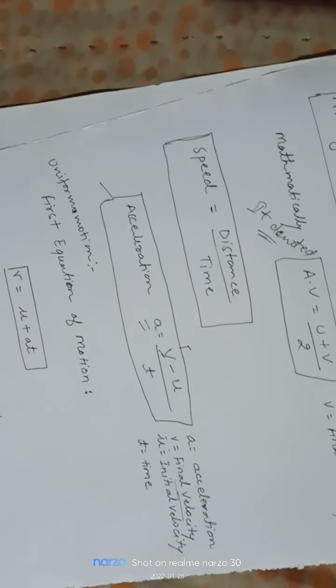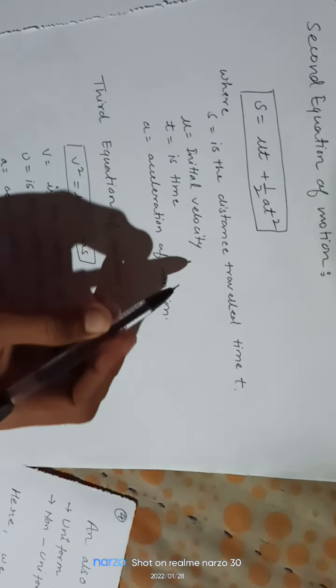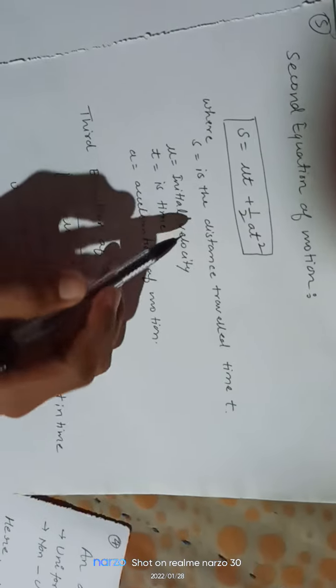First equation of motion: v is equal to u plus at, where u is the initial velocity, a is the acceleration, and t is the time. The second equation of motion: s is equal to ut plus half at square, where s is the distance traveled with respect to time, u is the initial velocity, t is the time, and a is the acceleration.